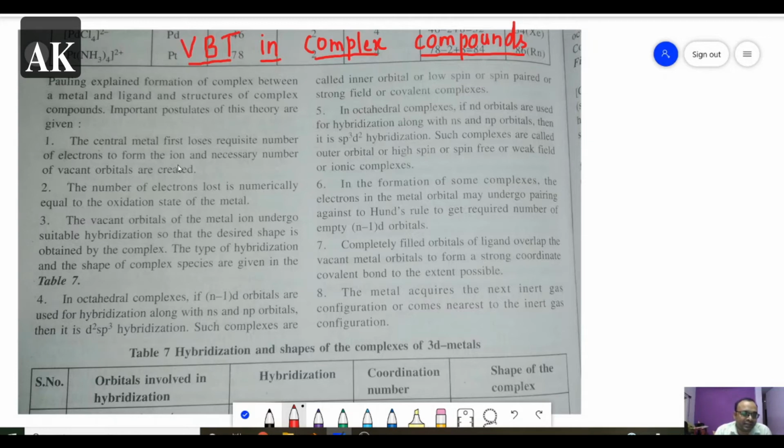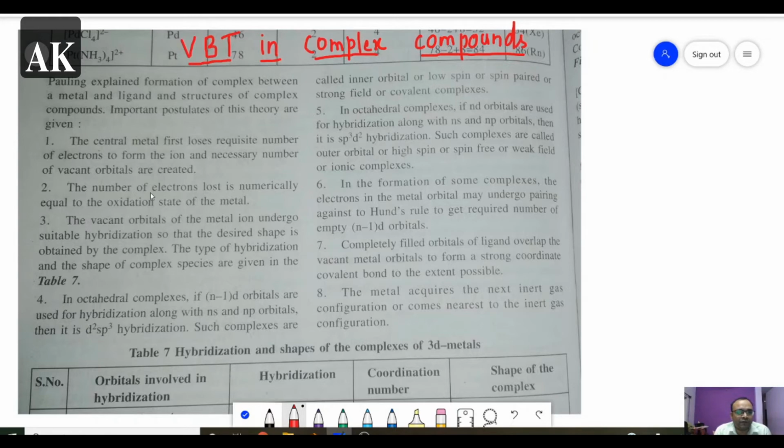Here the metal is called a Lewis acid, whereas the ligands are called Lewis bases. Acids accept electrons, and Lewis bases donate electrons. So the metal acts as a Lewis acid and the ligands act as Lewis bases. As the ligands give electrons to the metal, the metal should make some available space. That is why the necessary number of vacant orbitals are created.